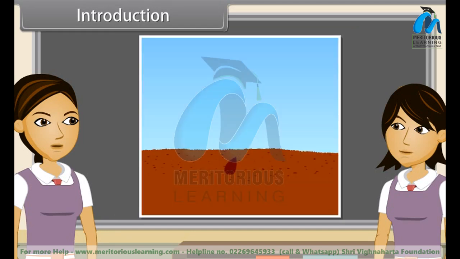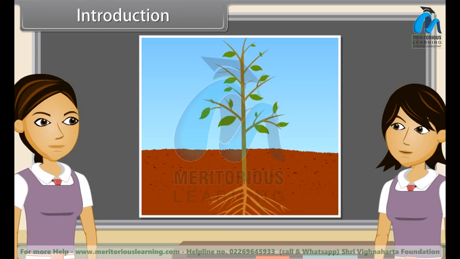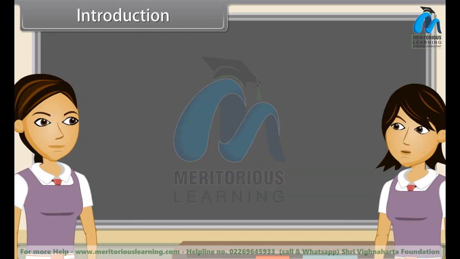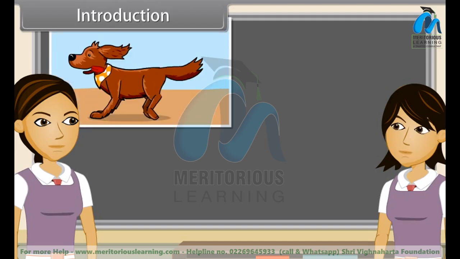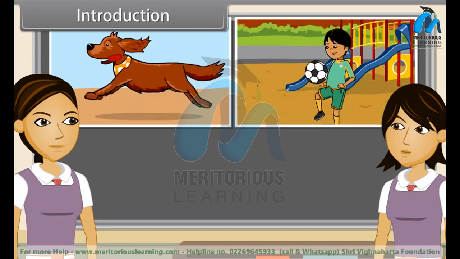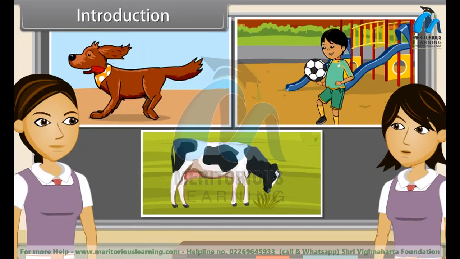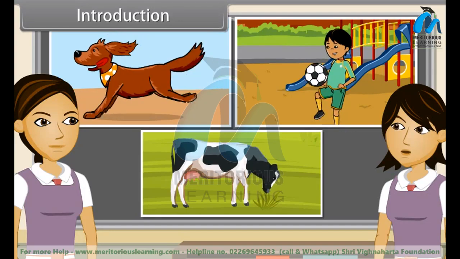This movement can be due to growth, as in plants, where a seed germinates and grows. This movement in plants is stopped after a particular time. On the other hand, in animals and some plants, these movements are not connected with growth. Some examples are running of a dog, playing football of children, and chewing cud of cows. These movements are not related to growth.